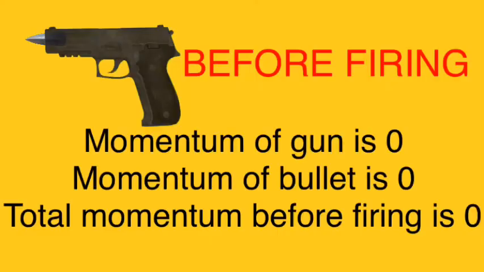after firing. Children, velocity of gun before firing is 0. So, therefore, momentum, which is the product of mass and velocity of the gun, will be 0. Similarly, since before firing velocity of bullet is also 0, therefore, momentum of bullet is also 0. So, the total momentum, that is momentum of gun and momentum of bullet before firing, will be 0.